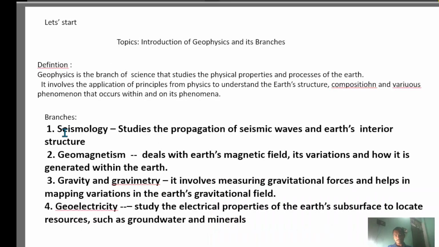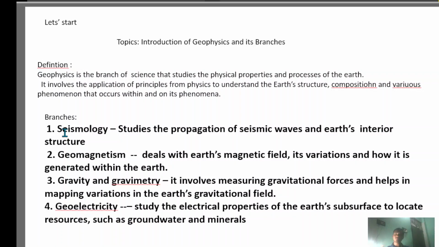The first branch is seismology. Then we know about seismic waves, which come from the earth's interior, like the primary wave, secondary wave, and Love wave. It comes up with volcanism and earthquakes. So seismology is the study of the propagation of seismic waves as well as the earth's interior structure. Those are the two things we study in seismology.